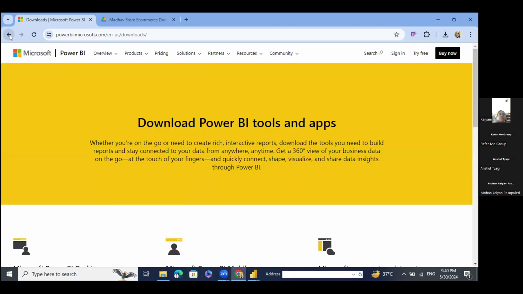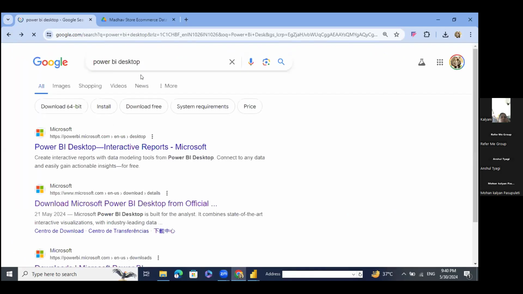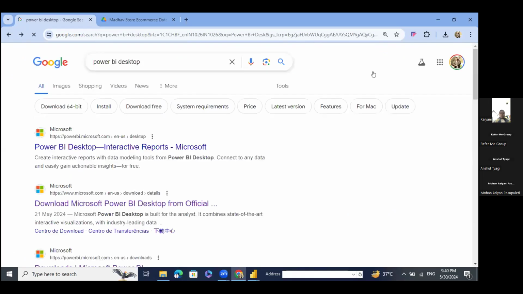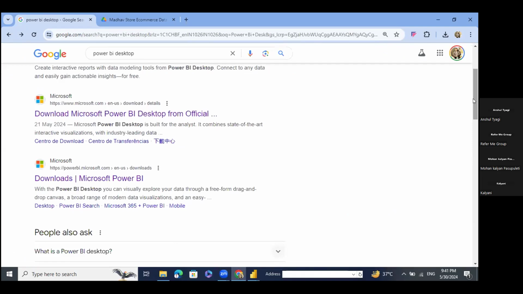So guys, in order to install Power BI Desktop, we need to go to Google and search for Power BI Desktop. They are very simple steps. Here you can see the download section of Microsoft Power BI. Since it is a Microsoft tool, you need to go to the Microsoft official website through the download section. I will go directly to the download section of Microsoft. It's loading.